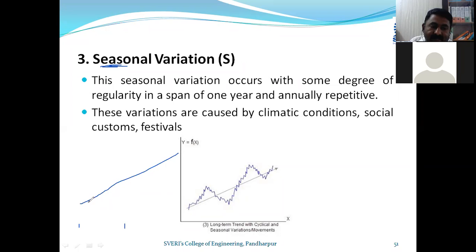I can say this fluctuation will go directly high, stay high for some time, and again go down and stay low for some time. I can say this fluctuation is one of the highest contributions of the climatic effect. Take the example of raincoats, or umbrellas. This is the effect of climatic conditions.